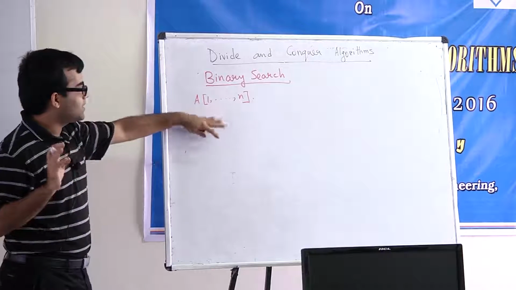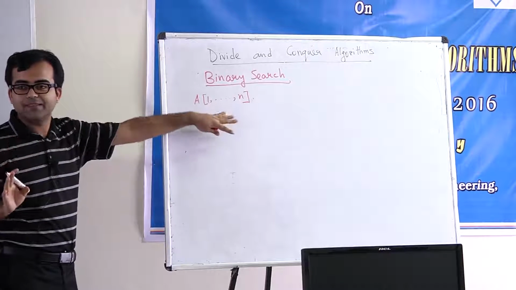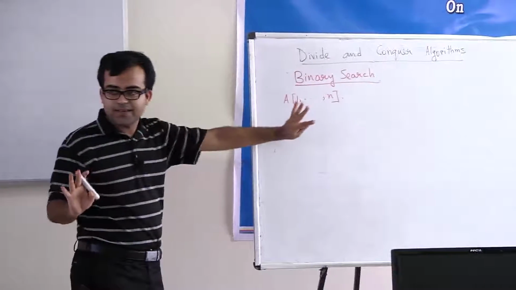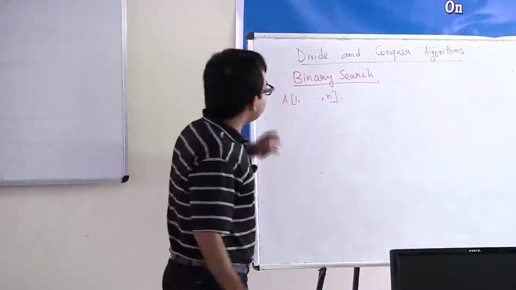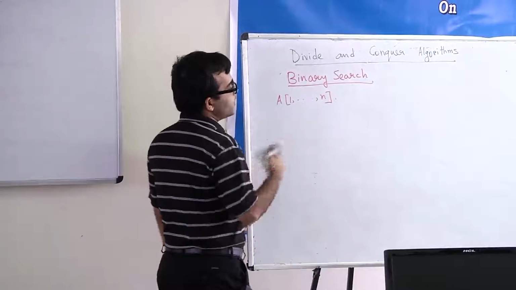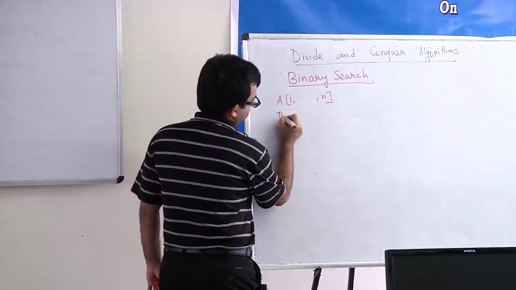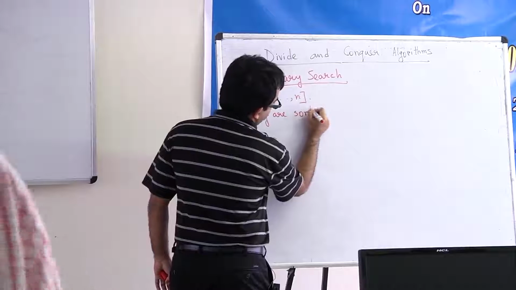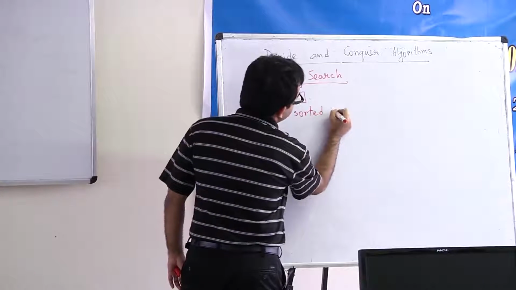Okay, so one last question. How many of you know what an array is? All of you know what an array is, right? Okay. So you are given an array of n elements, and now these elements are in sorted order. So they are sorted, say in increasing order.